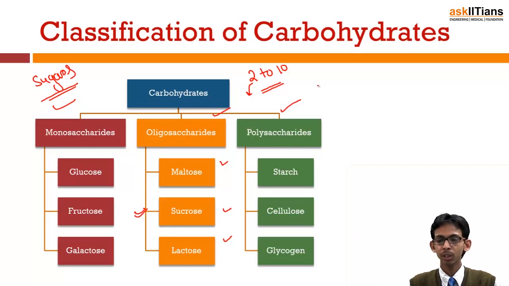Polysaccharides are known as non-sugar carbohydrates, because they are not sweet in taste and they do not dissolve in water. They do not show the properties which monosaccharides, disaccharides and oligosaccharides generally show, and these include starch, cellulose and glycogen.